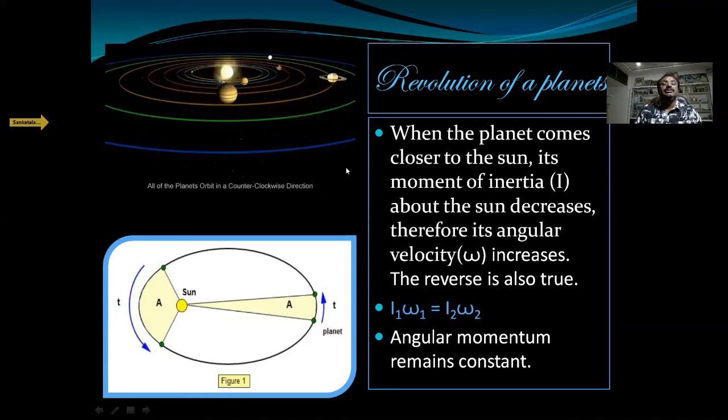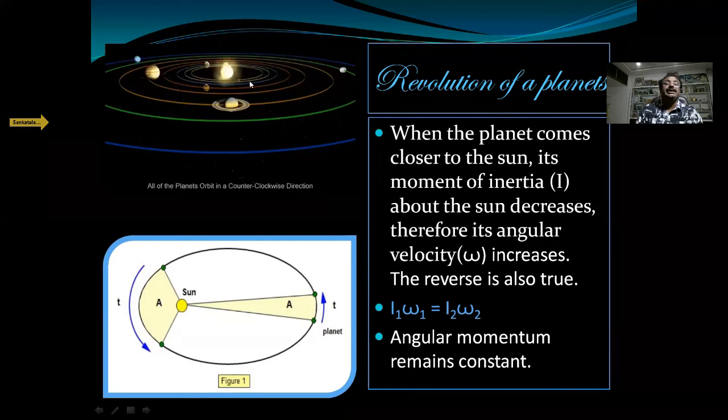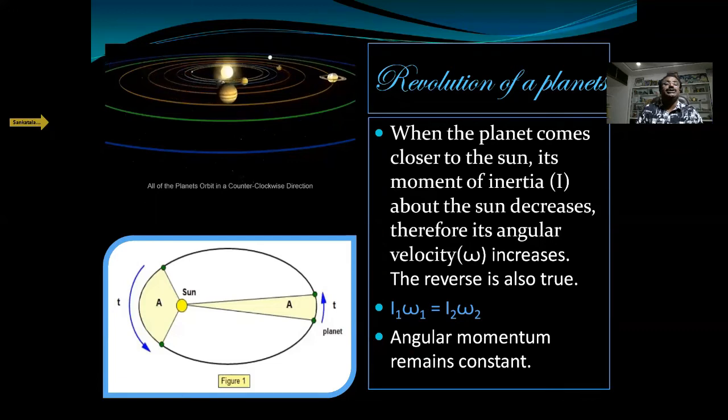Now here, if you observe the orbits in which the planet is revolving, here they come very close on one side, and on another side they are moving away.